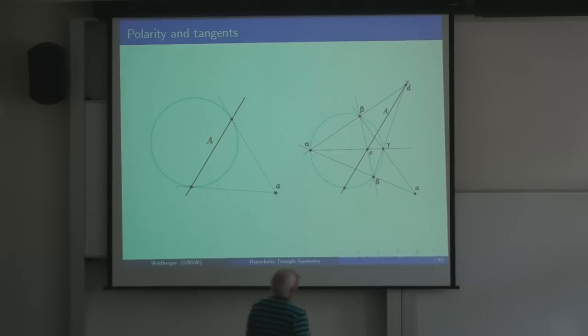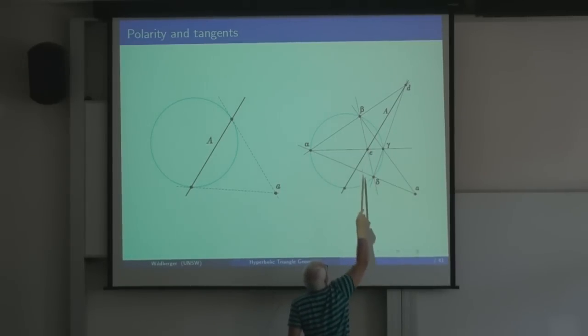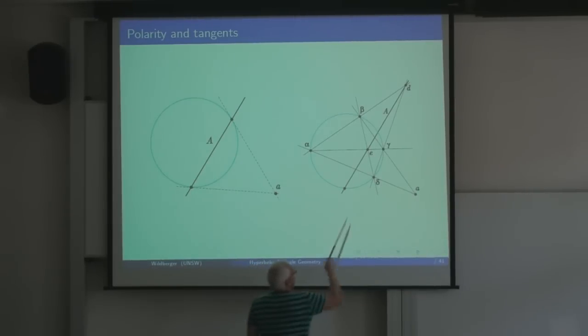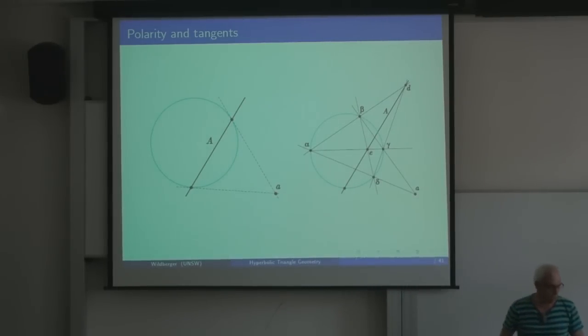So, for example, here's a way of doing it with lines from A cutting the circle, getting 4 points, and then drawing all those 6 lines determined by those points, and getting this line here, which is the same line that we would be getting there.